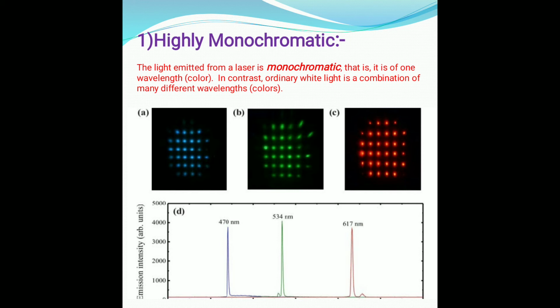The high monochromaticity of laser light implies that the duration of the continuous wave trains emitted by a laser is several orders of magnitude higher than that obtained by any other optical means. So because of this, with the laser beam one can easily carry out interference experiments over distances of tens of meters upwards, because as it is highly monochromatic, pure wavelength, it can travel a long distance, right? So this is the first and most important property of laser, that it has high monochromaticity.